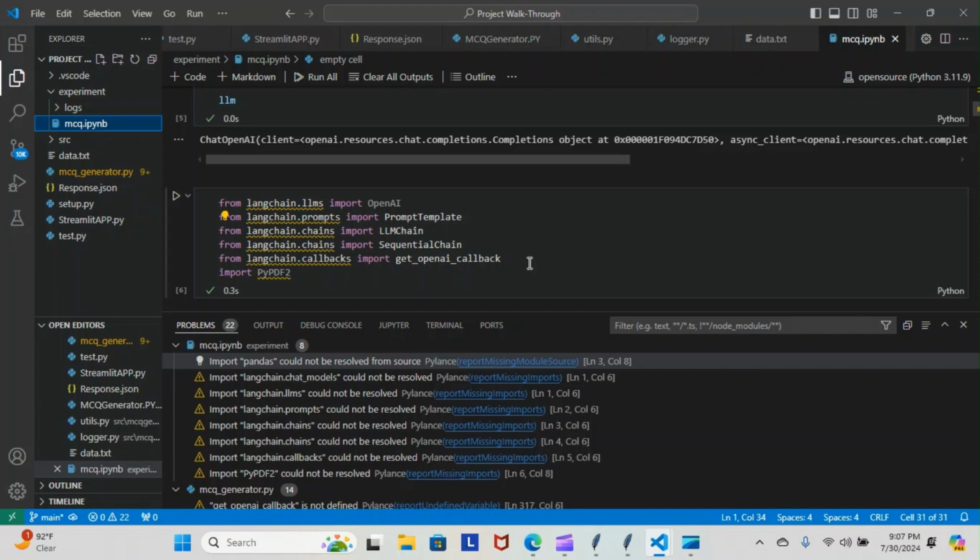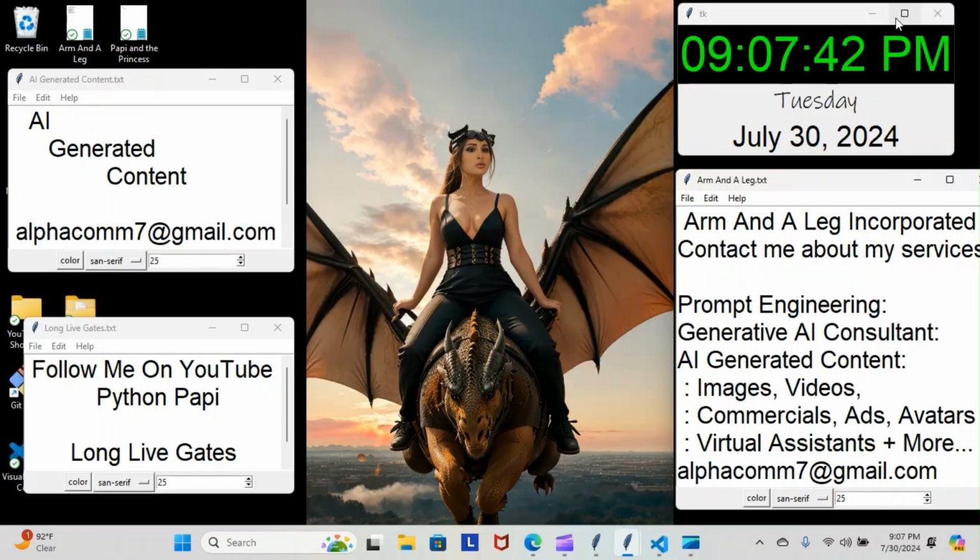But I'm still very confused about what's going on with all of these imports. Like I said, I didn't change anything. We're still using the same notebook. I didn't change anything at all, but for some reason, none of our imports are reading. So I'm probably going to take the morning to troubleshoot what's going on with that. I don't really feel like doing it tonight, but I will keep you posted every step of the way as usual.